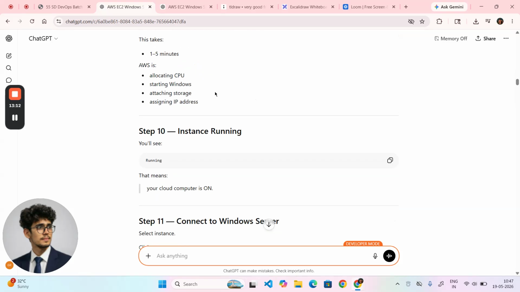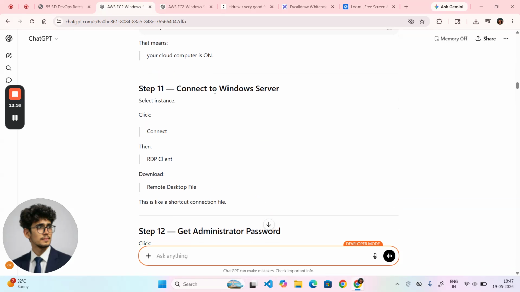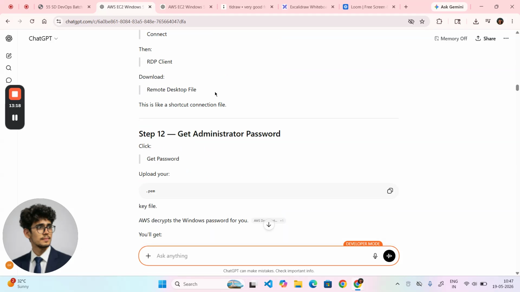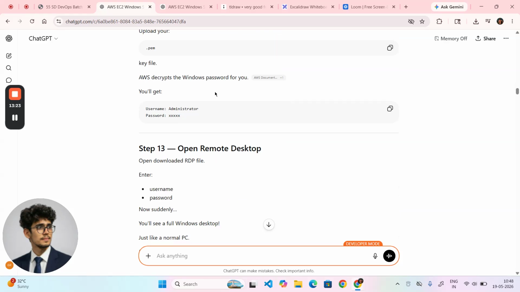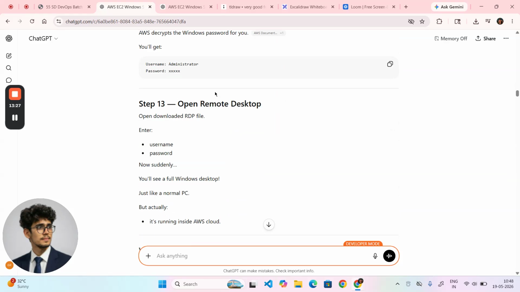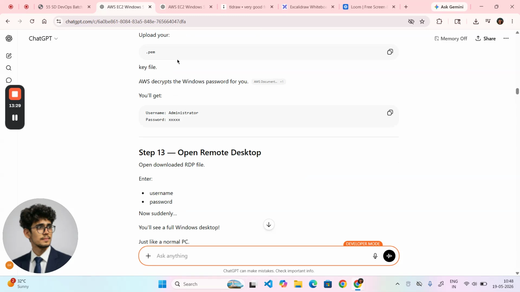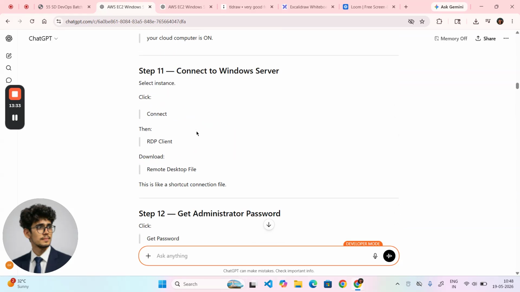Launch instance has been done. Once you're done, the instance is going to be in the running stage. Connect to the Windows server, get the administrator password, open RDP, download the file. Before opening the RDP, get administrator password is here, right?